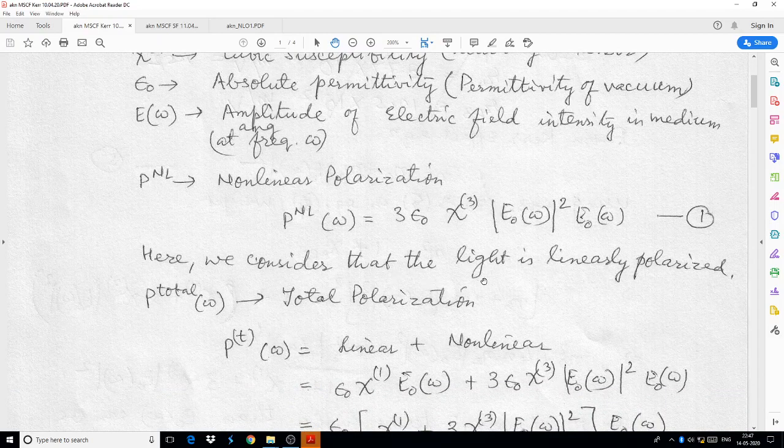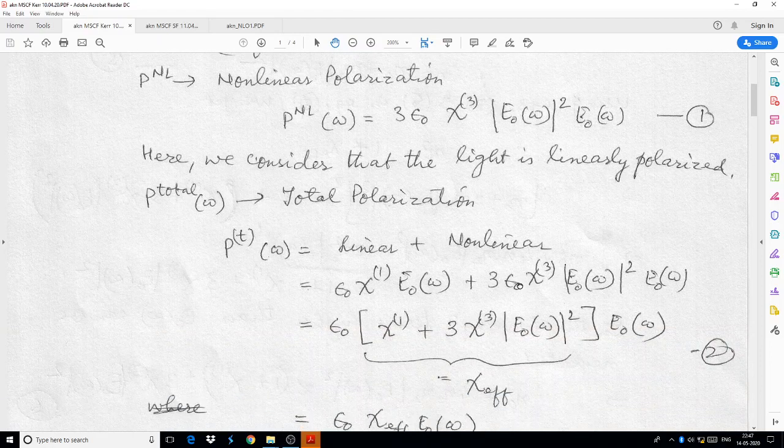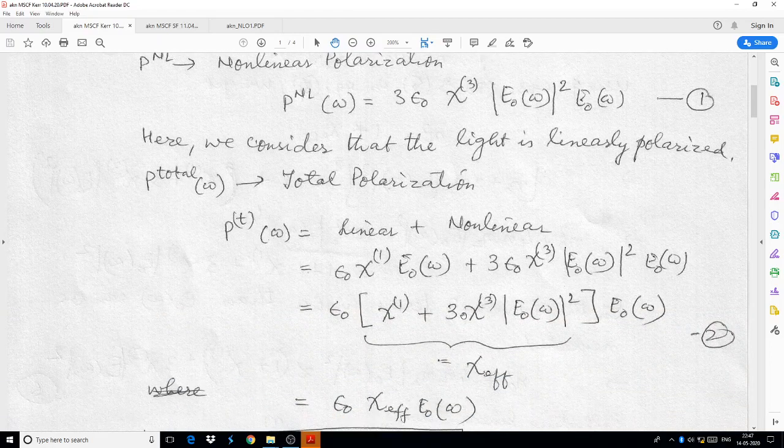Here we consider that the light is linearly polarized. So the total polarization consists of linear as well as non-linear parts. You see here, epsilon naught chi 1 E naught is the linear term, we know from our earlier knowledge, and this is the non-linear term.